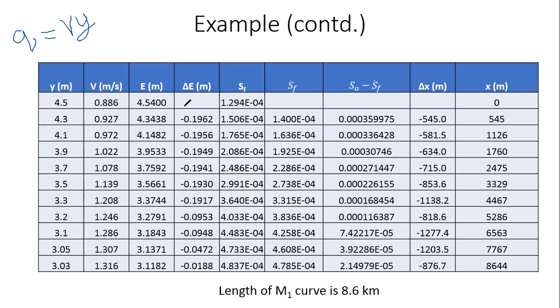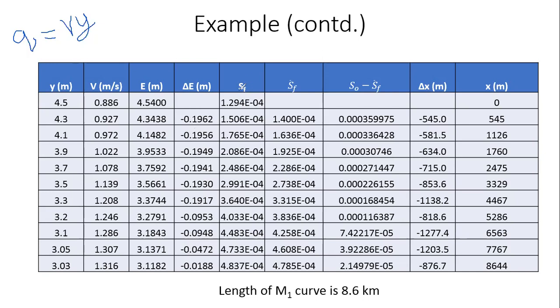So delta E will be, since I'm proceeding from the downstream end to the upstream end, this is E1, this is E2, E3, E4, E5, E6, E7, and so on, right? So E2 minus E1. E2 is 4.34. E1 is 4.54. So if I do E2 minus E1, I get a negative number. Similarly, here at the next line, E2 minus E1 will be 4.1482 minus 4.3438. So that is minus 0.1956. And so I compute delta E that way.